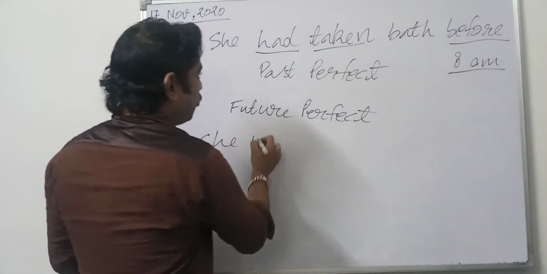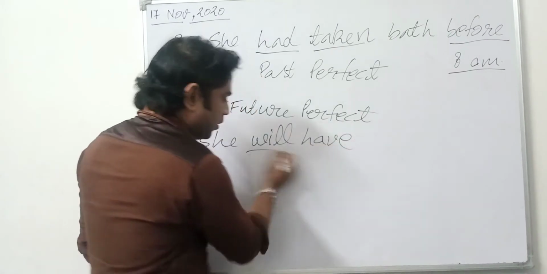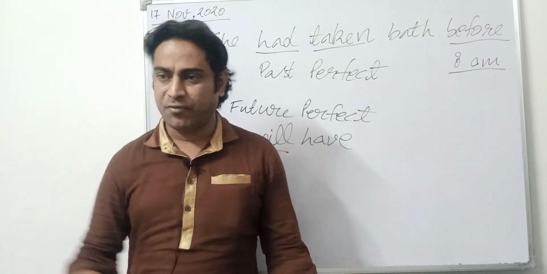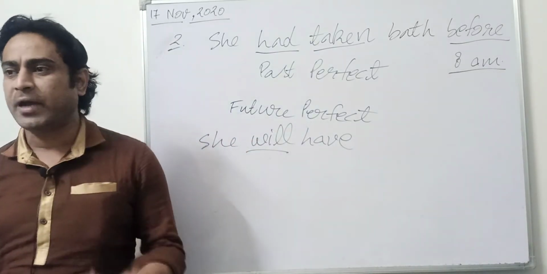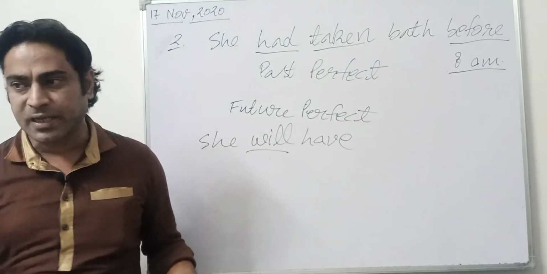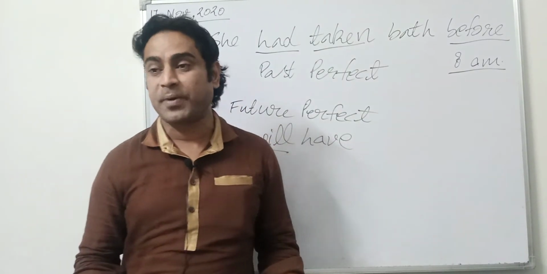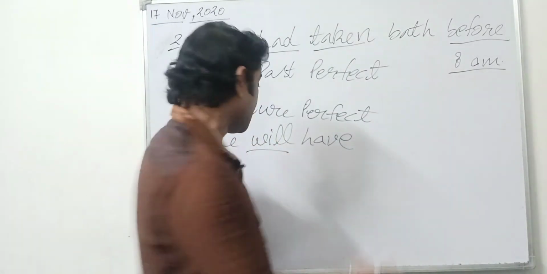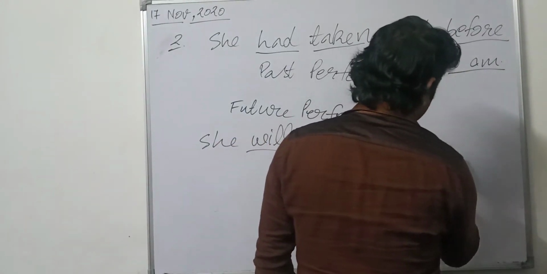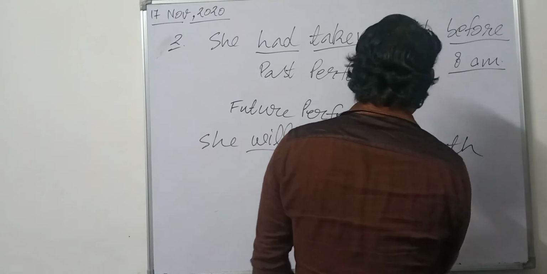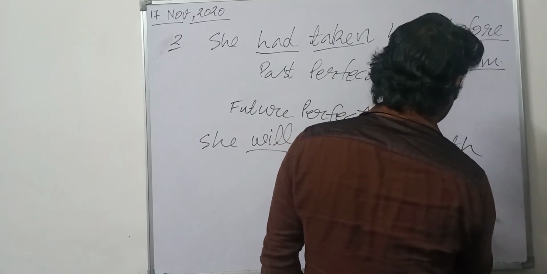She will have, because we are talking about future. Will or shall is necessary to show future, and to make perfection has or have is compulsory, and verb third only has got the sense of perfection, so definitely that will be used. So she will have taken bath before 8 a.m., right?